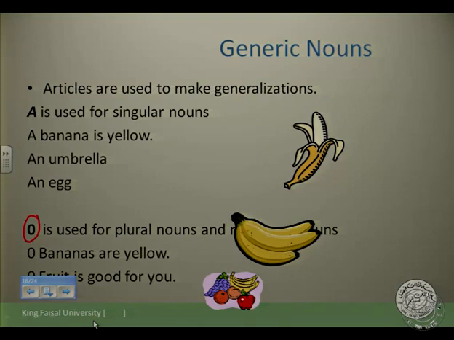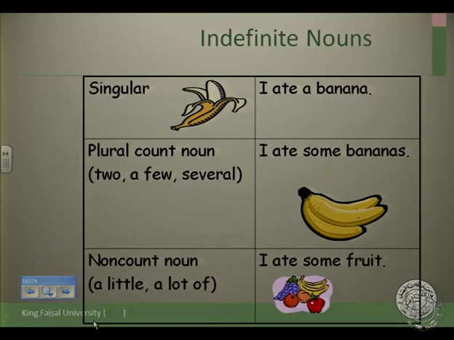So we say bananas are yellow, fruit is good for you. So zero means we do not use a, an, or the. We use nothing with them, like bananas and fruit. So again,